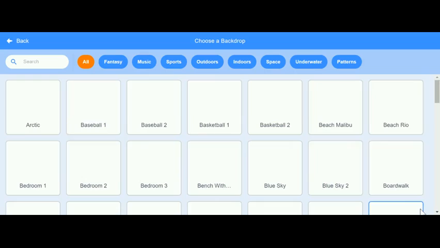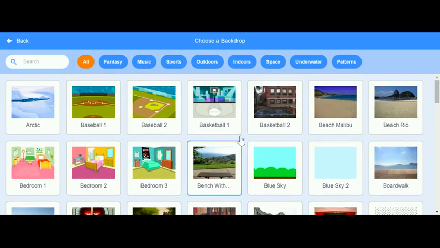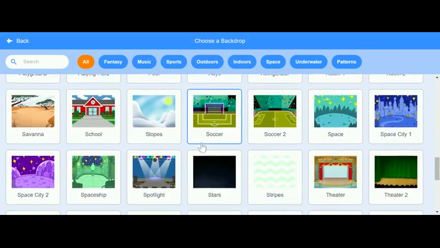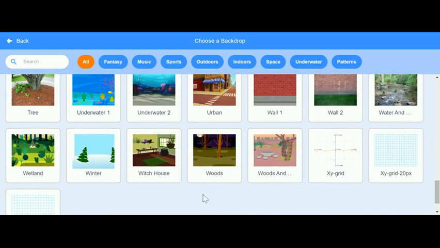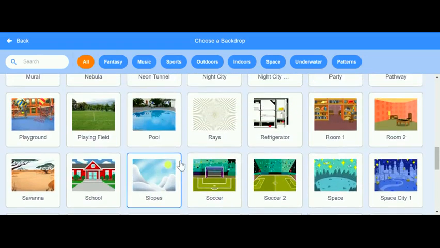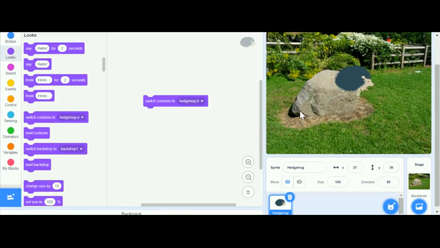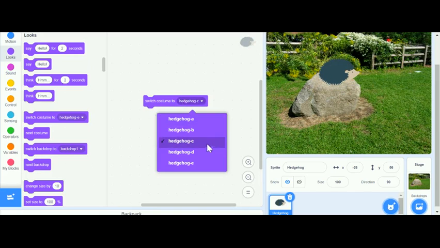Alright, you also have to get a background. I'm just gonna get a simple one, like this one right here. I'm gonna keep my hedgehog right on top of the rock. So if you change it to maybe D, it changes positions. Maybe B.